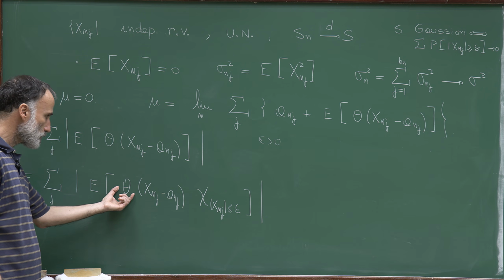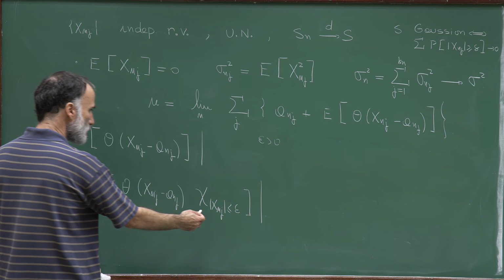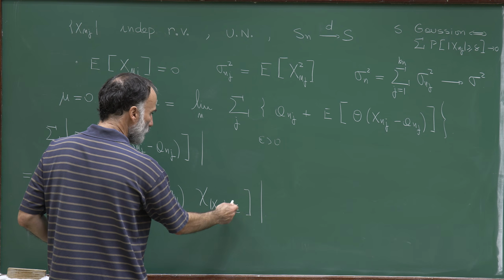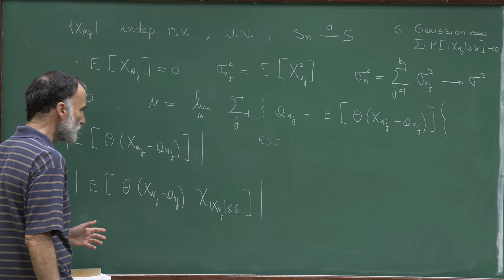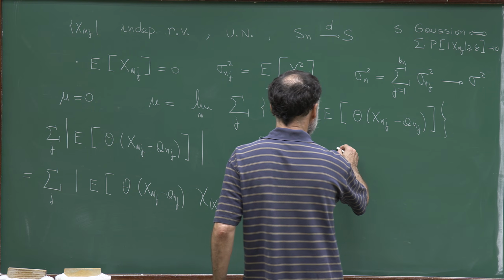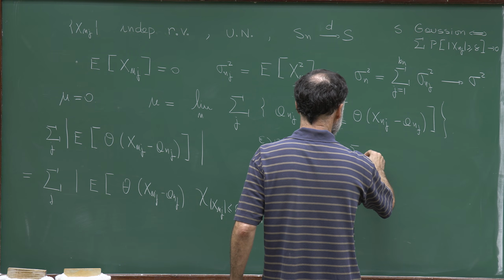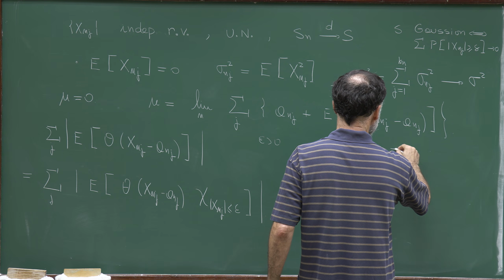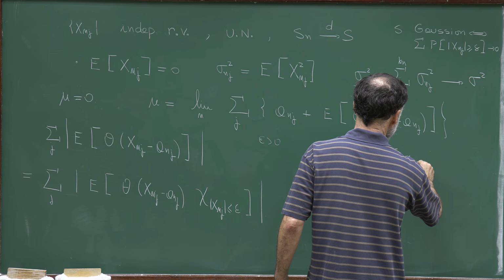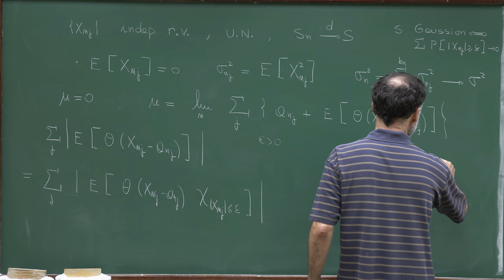Theta is a bounded function, so I can bound this expectation with the indicator that x is larger than epsilon by a constant times the sum of the probability that x_{n,j} is larger than epsilon.